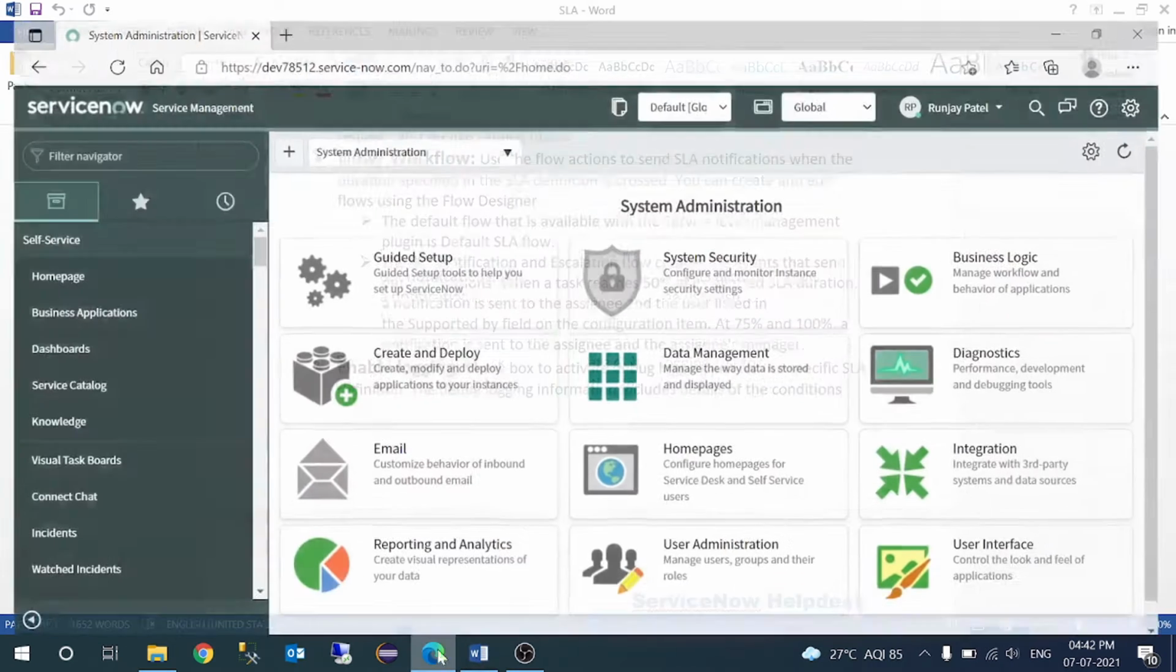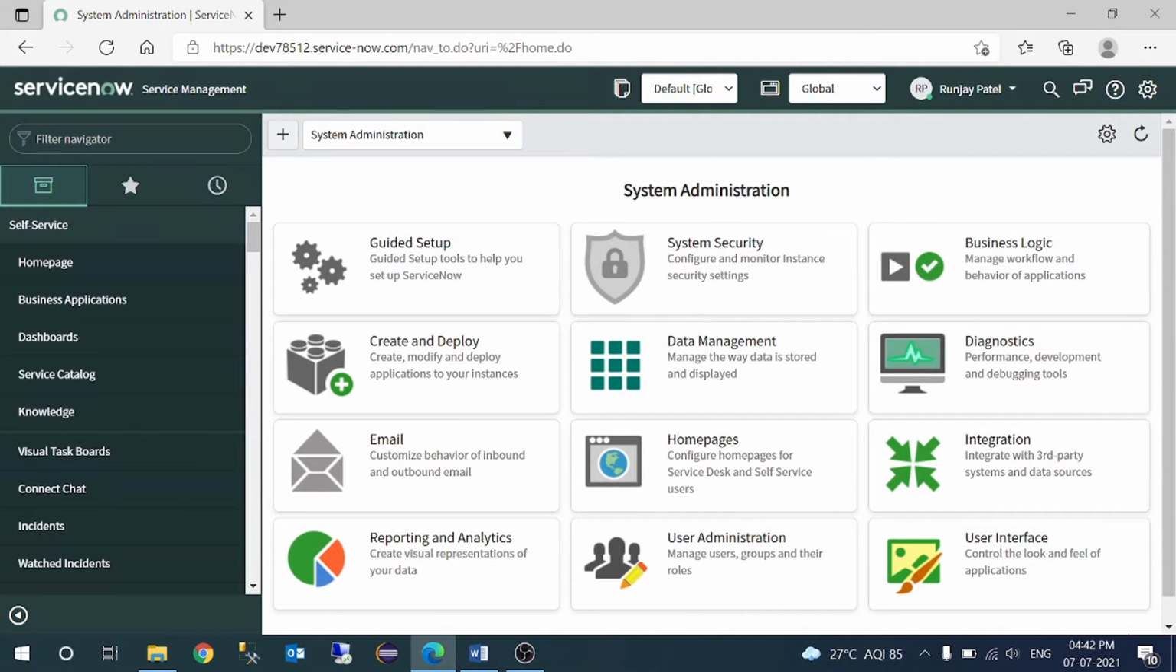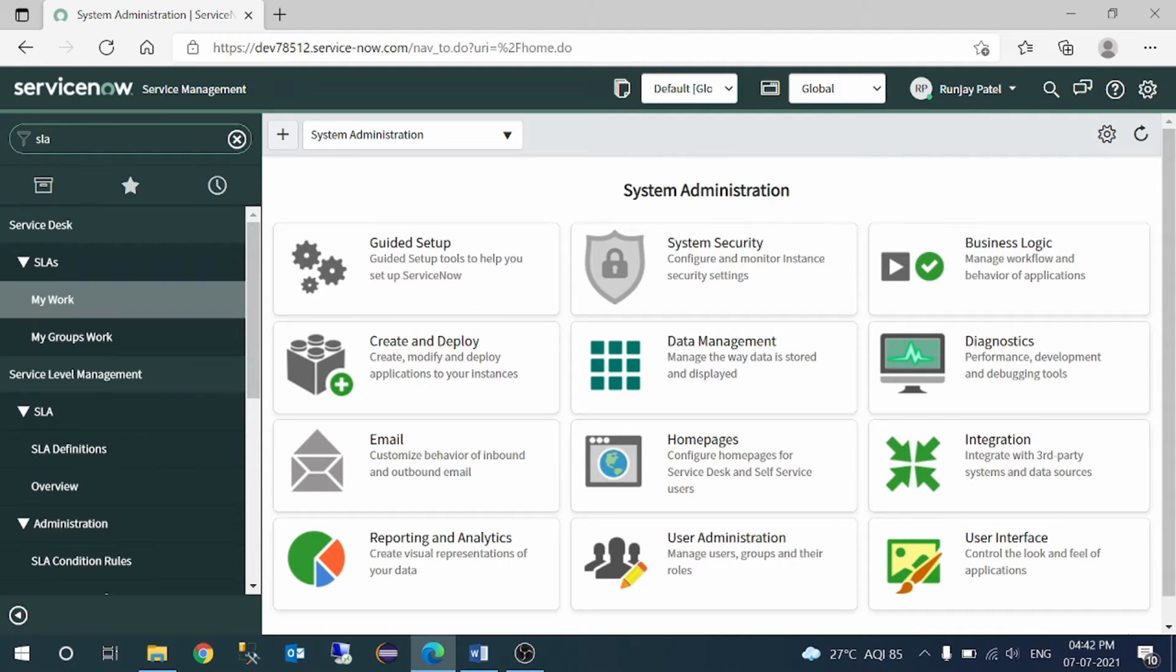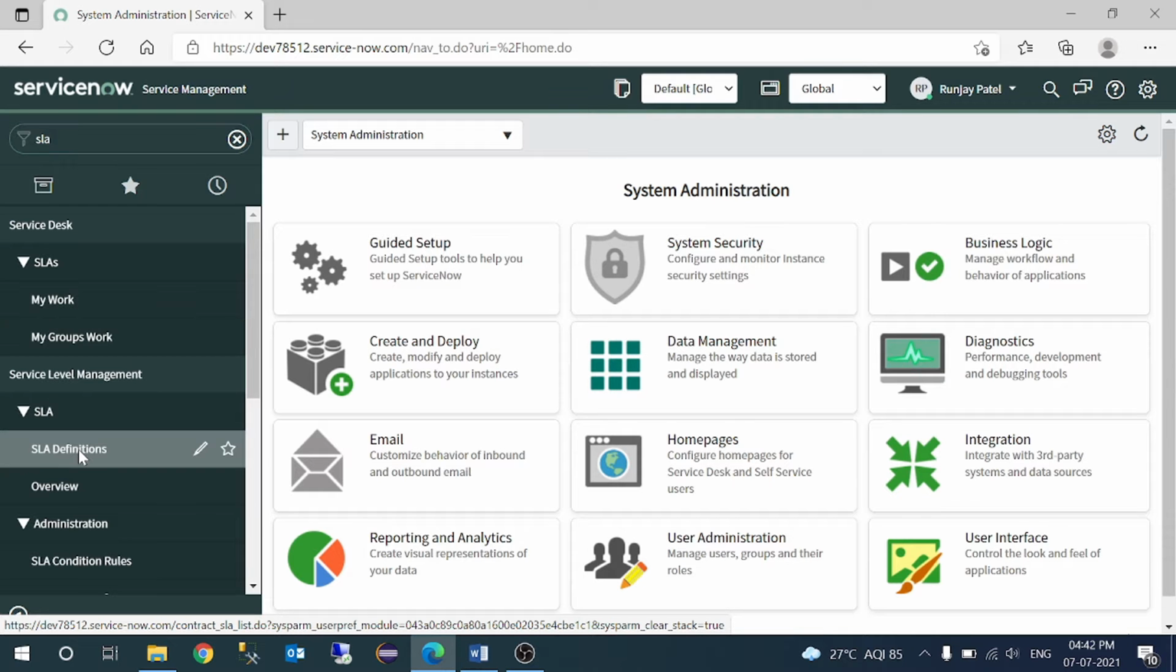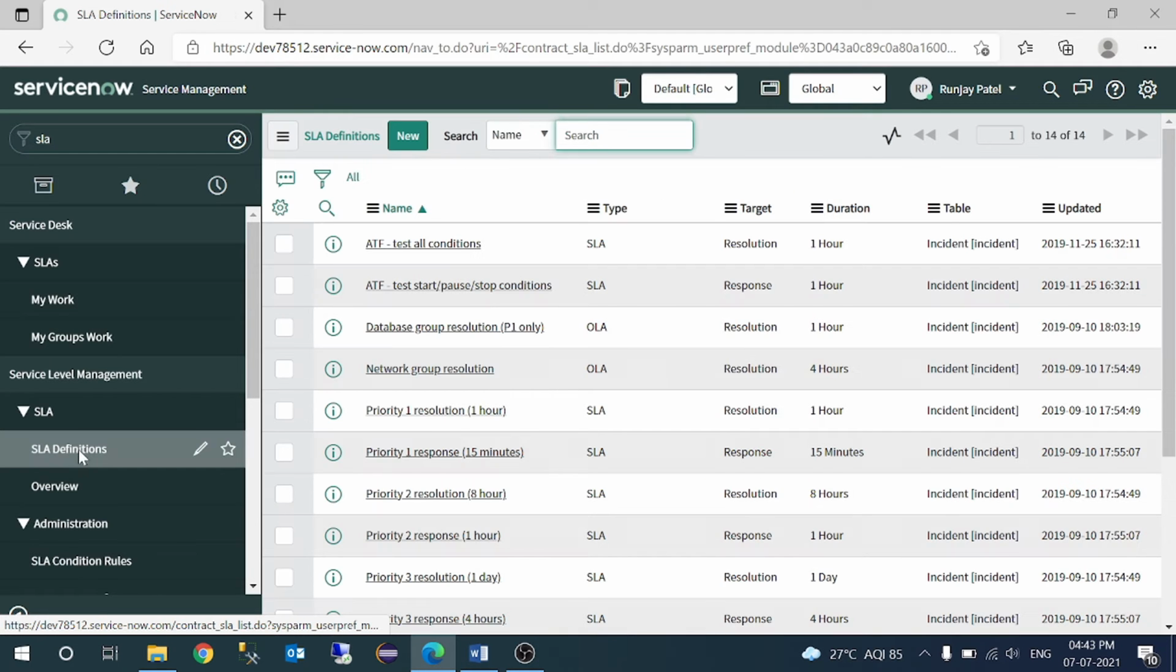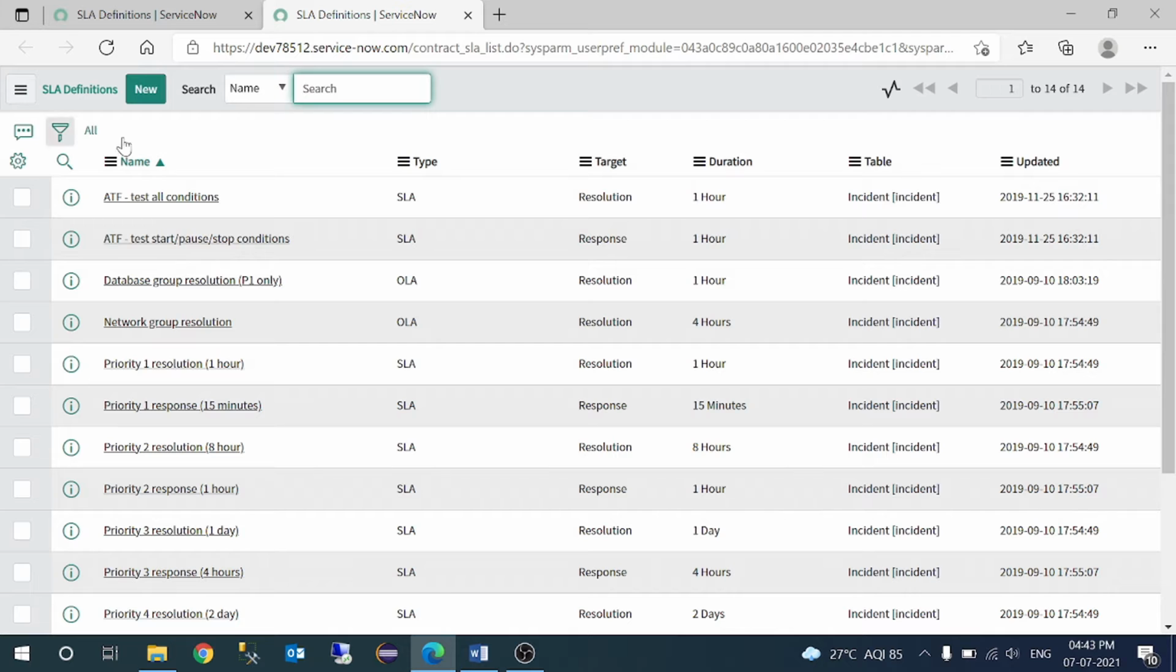So let's jump into the ServiceNow instance. So this is my ServiceNow instance. Here, in the filter navigation, I'm going to type SLA, and I will look for the Service Level Agreement module. Under that we have SLA and SLA definitions, right? I'm going to click over here. Let's go into New, and say we are going to create a new SLA.